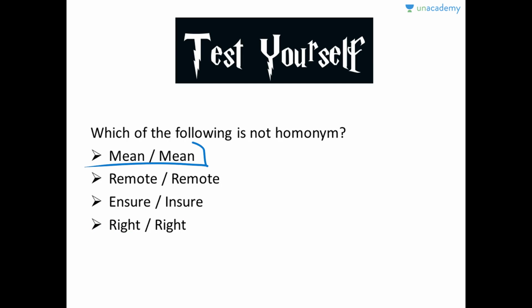Mean and mean. Mean can be the meaning of something, and also when someone's rude, it is also known as mean. Remote can be the one we use for changing the channels, or the one we have for ACs. So it can be a remote, and the other meaning of remote is isolation. So that rules out mean and mean, remote and remote, and right, and we are left with ensure and ensure. So the correct answer of the question, which of the following is not an example of homonym, is ensure and ensure. I really hope you have got the answers right.